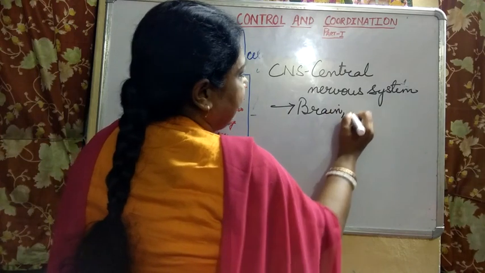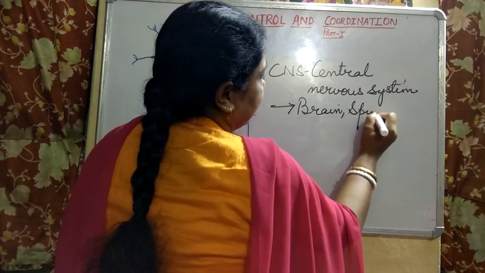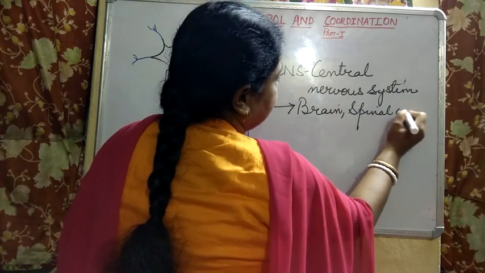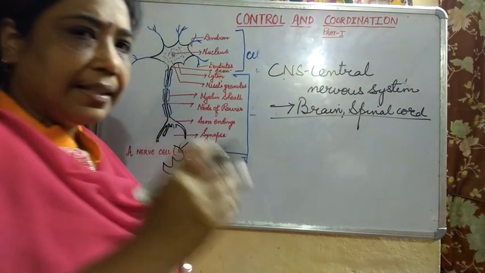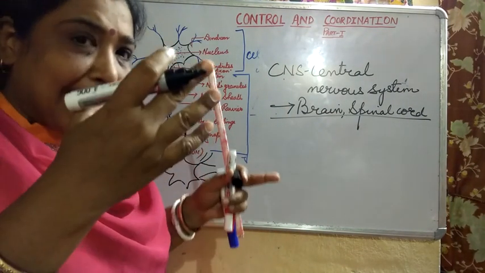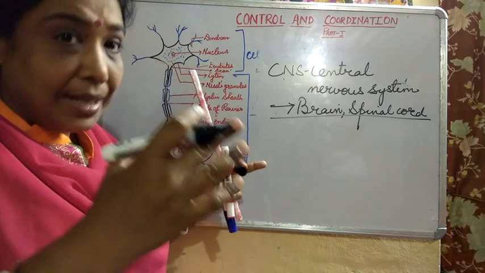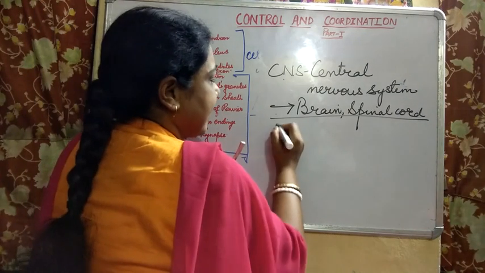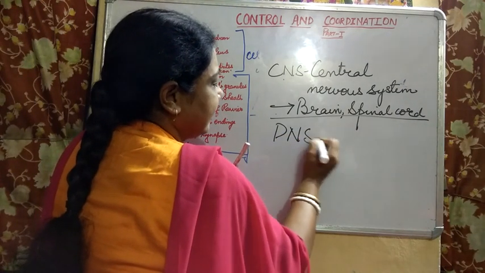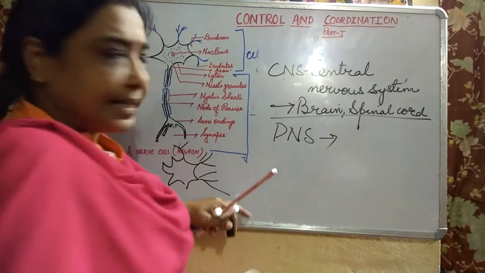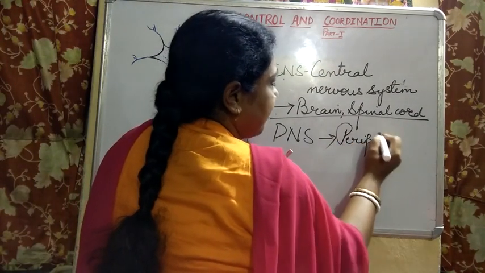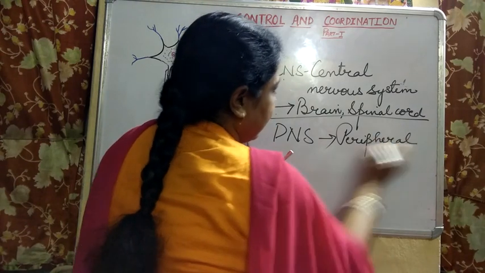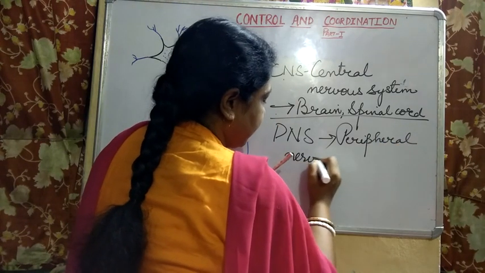The brain and the spinal cord. The other is the PNS, the Peripheral Nervous System.